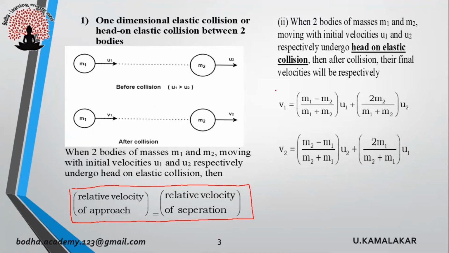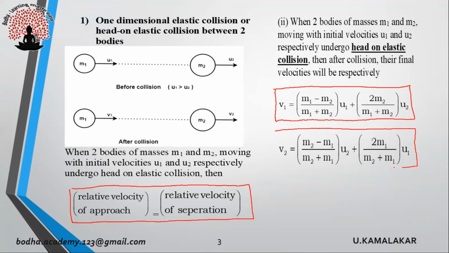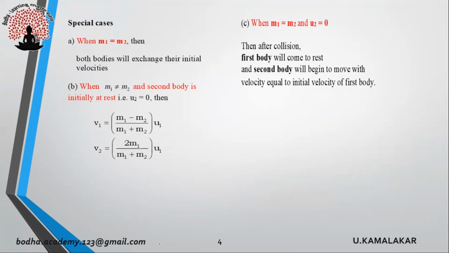After collision, the velocity of first body is given as v1 equals (m1 minus m2) by (m1 plus m2) into u1 plus 2m2 by (m1 plus m2) into u2. Similarly, we can find velocity of second body as v2 equals (m2 minus m1) by (m2 plus m1) into u2 plus 2m1 by (m2 plus m1) into u1. We can consider certain special cases in this aspect.